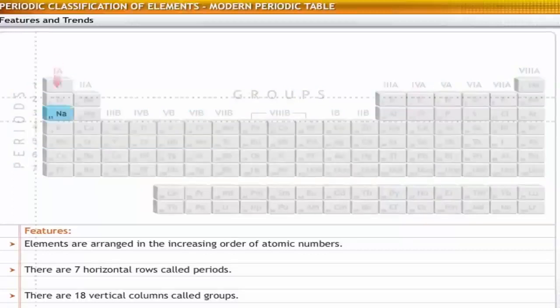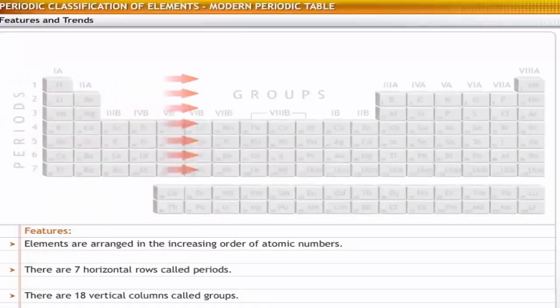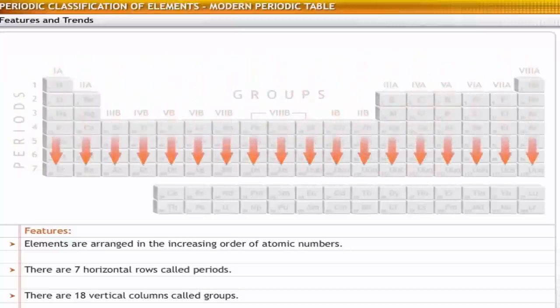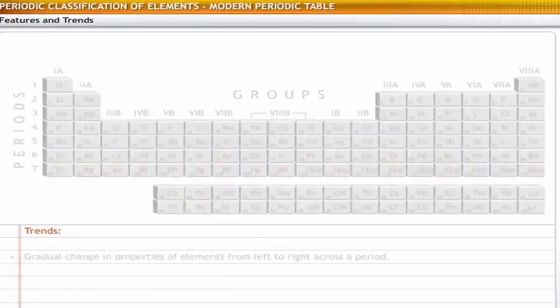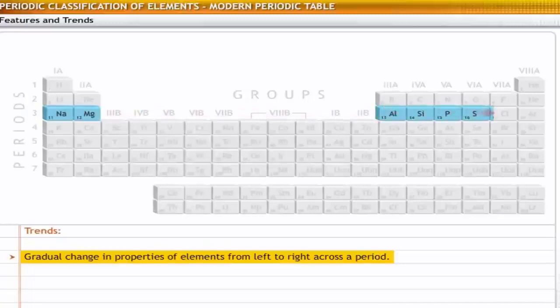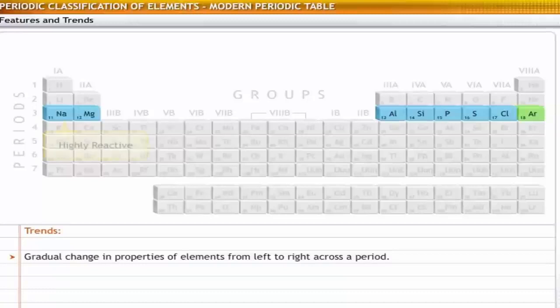For example, sodium belongs to the first group and the third period. You can observe trends in the properties of elements as you analyze them across periods and down groups. Let's look at the basic trends in these properties. The properties of elements change gradually from left to right in a period, as an electron is added to the outermost shell. For example, sodium is highly reactive and magnesium is less reactive as compared to sodium.